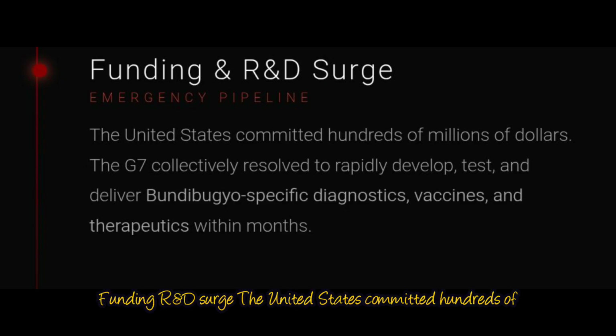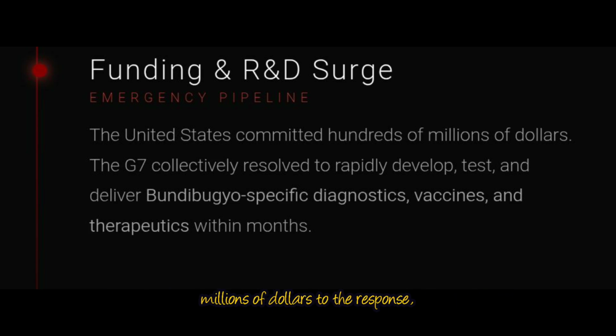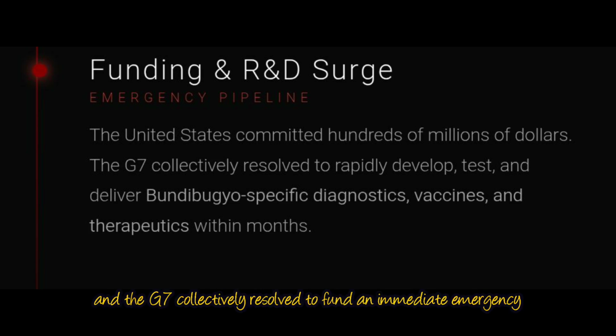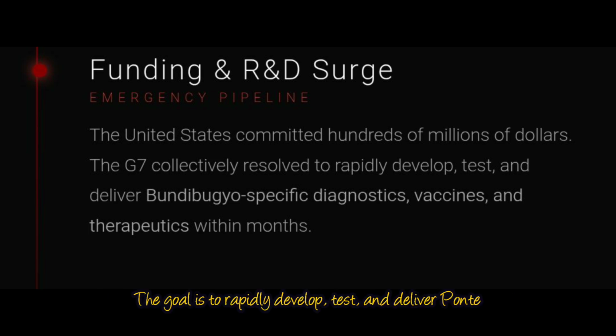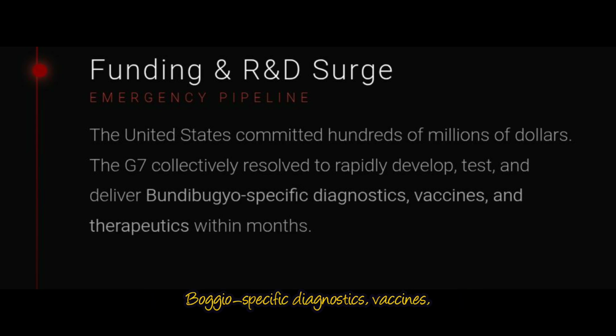Funding and R&D surge. The United States committed hundreds of millions of dollars to the response, and the G7 collectively resolved to fund an immediate emergency R&D pipeline. The goal is to rapidly develop, test, and deliver Bundibugyo-specific diagnostics, vaccines, and therapeutics over the coming months.